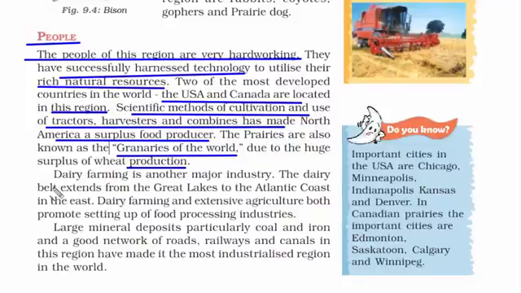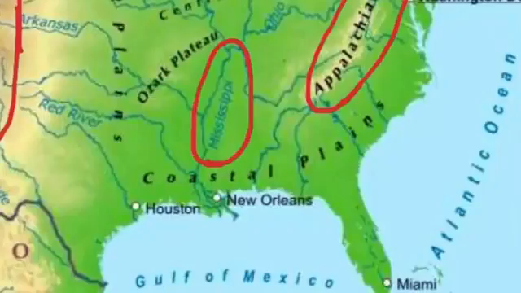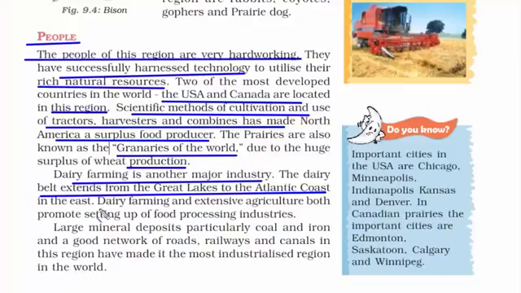Another major industry apart from agriculture is dairy farming. The dairy farming extends from the Great Lakes, that is in the northeast, to the Atlantic coast, that is deep in the east side. Since dairy farming is an extensive agriculture here, they have a lot of food processing industries as well.